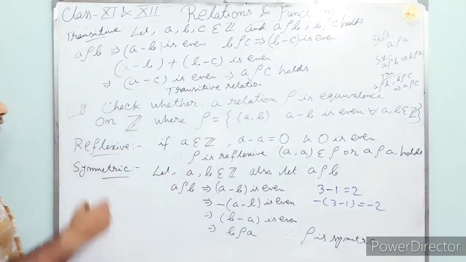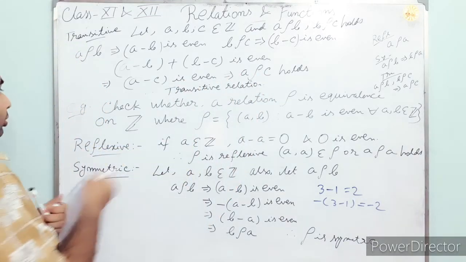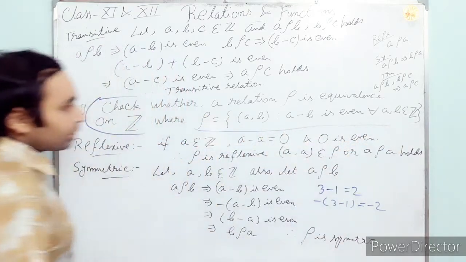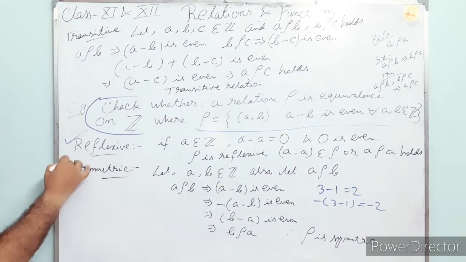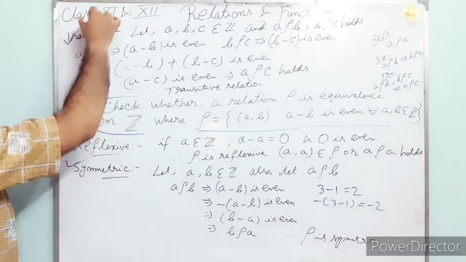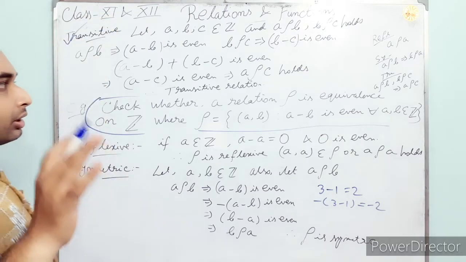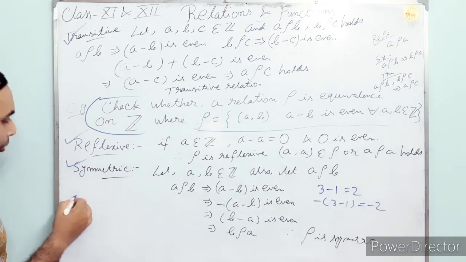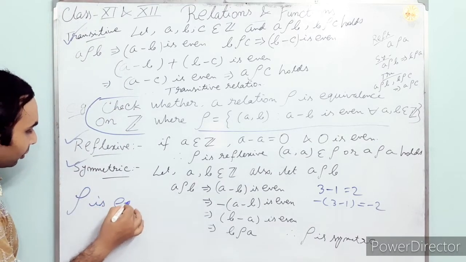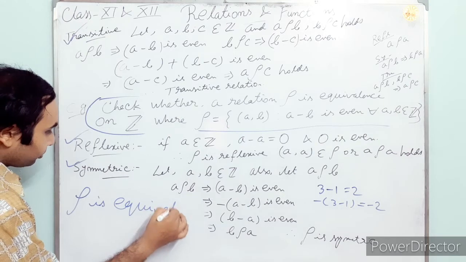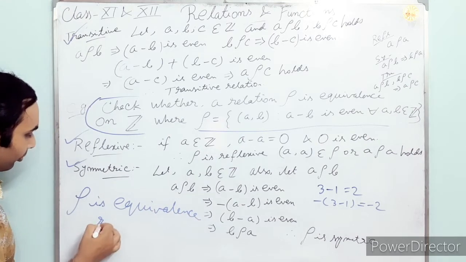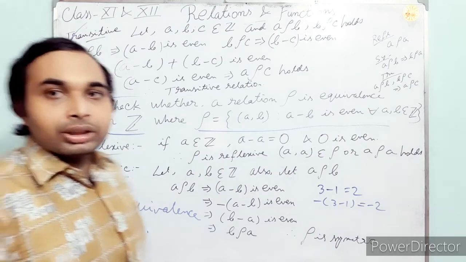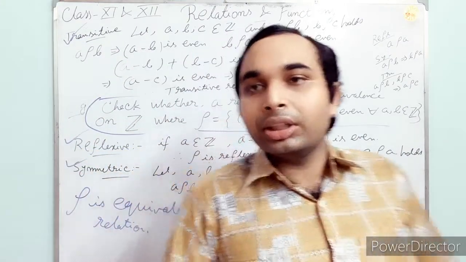Just see this relation that we have taken: it is reflexive, symmetric, and also transitive. Three conditions hold, so obviously this rho is an equivalence relation.